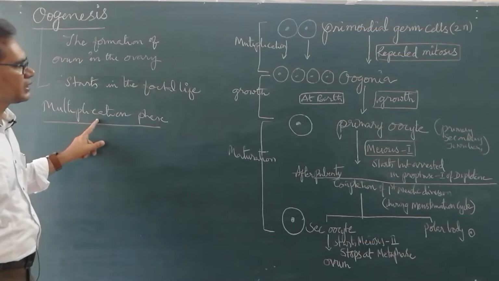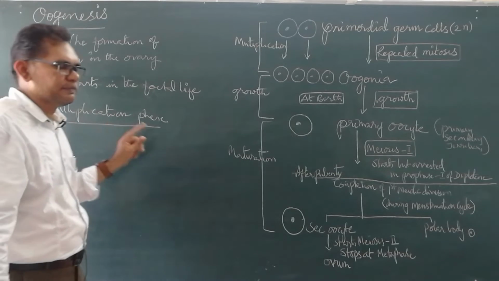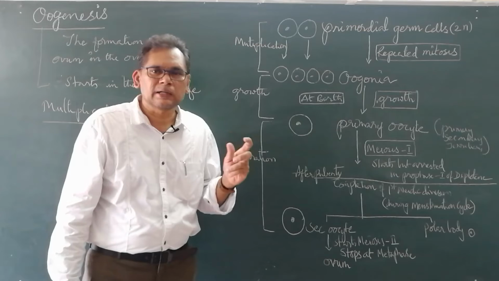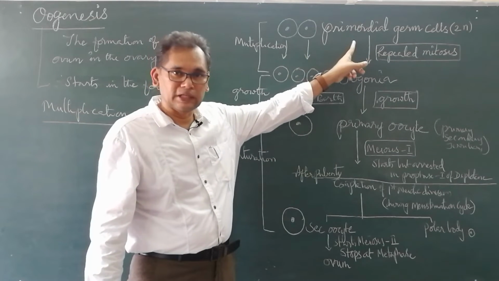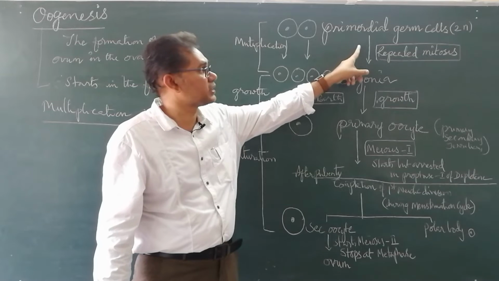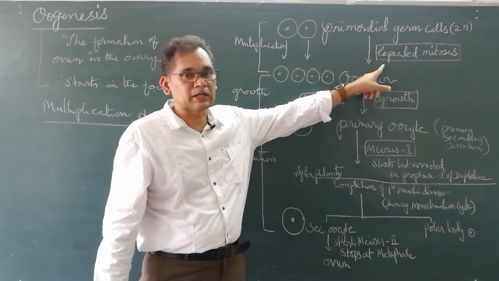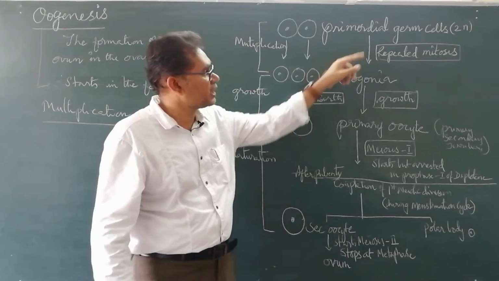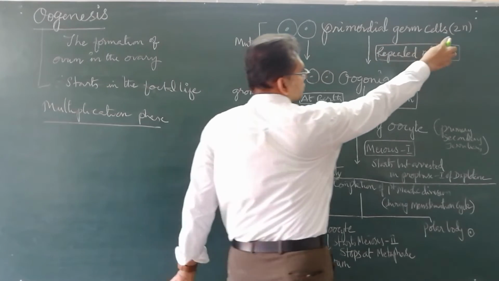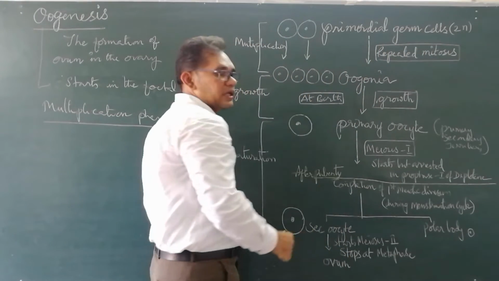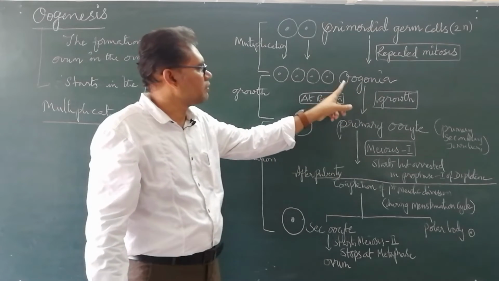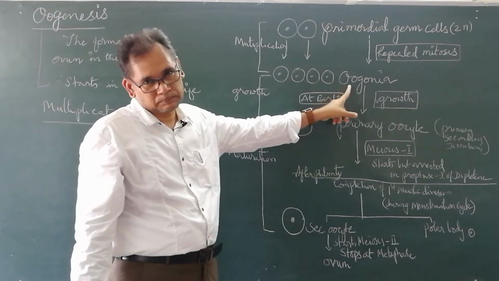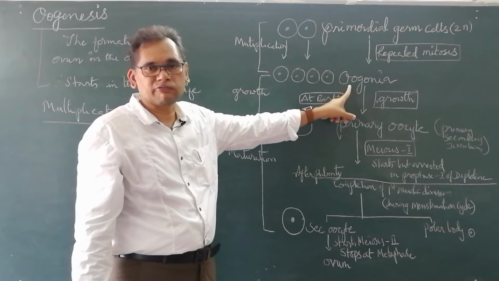Now during the multiplication phase, some of the primordial germ cells which are lining the ovary undergo repeated mitosis. Now these are diploid in nature. This is a diploid 2n condition. They undergo repeated mitosis to form oogonia. A large number of oogonia are formed.